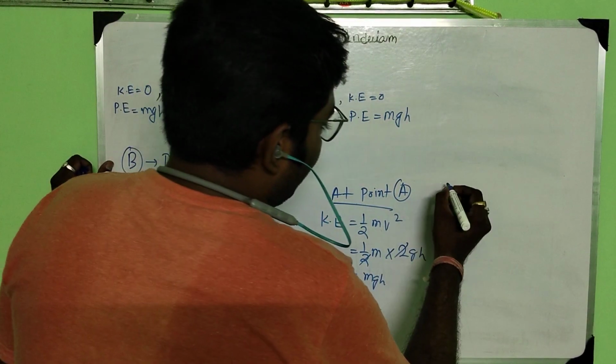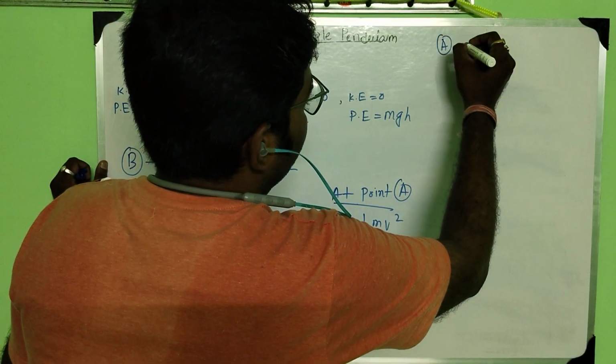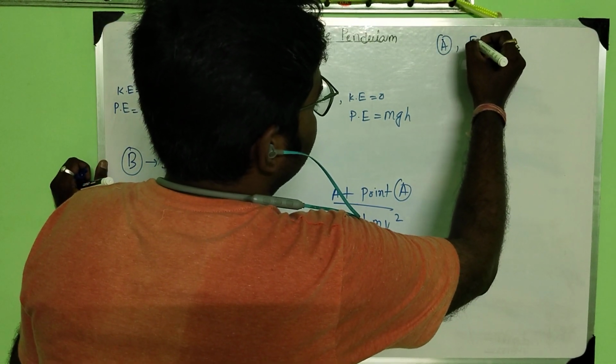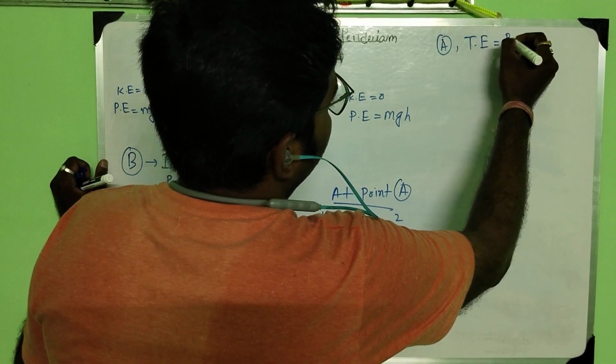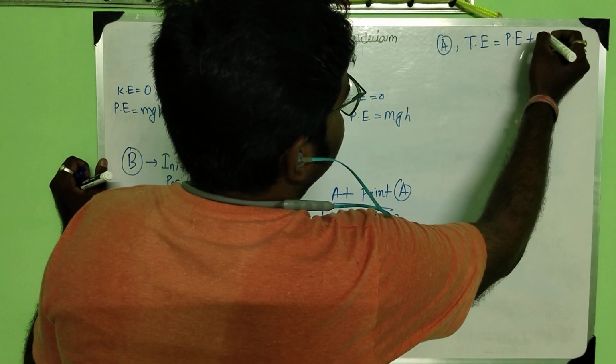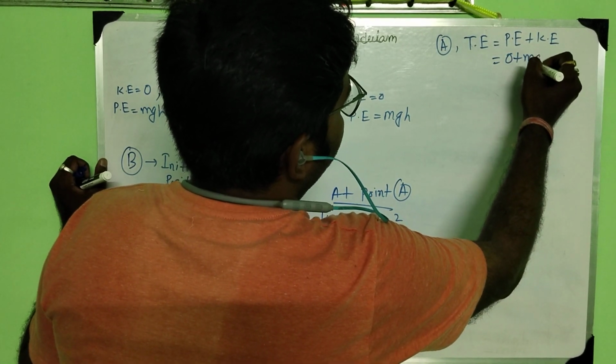So at point A, total energy is equal to potential energy plus kinetic energy, 0 plus mgh.